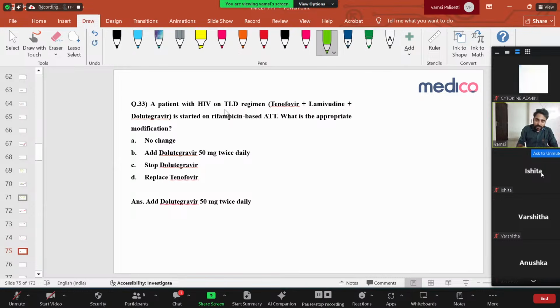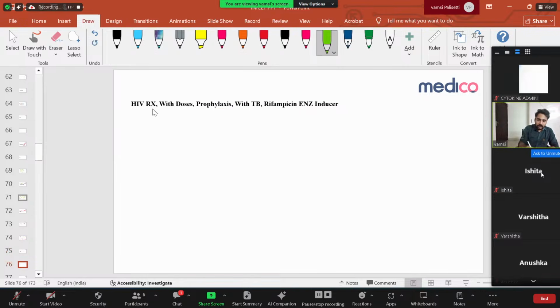Patient with HIV on a TLD regimen is started on rifampicin-based DOTS. What is the appropriate modification? Very important, so let's discuss HIV treatment and doses. Whenever HIV is there, you have to give TLD. The NACO guidelines, National AIDS Control Organisation guidelines, have made it completely simple. Once a patient is diagnosed with HIV, treat the patient. All patients get the same drugs: tenofovir, lamivudine, and dolutegravir.